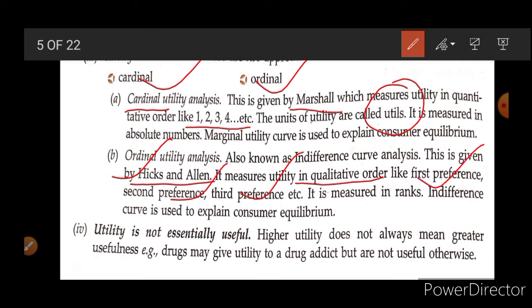Like you are eating one apple and one banana, so you can tell which is giving you more satisfaction, or both are giving you the same level of satisfaction, so you can tell this, but you can't tell the exact utility you are getting from eating the apple or eating the banana. Now next is utility is not essentially useful.